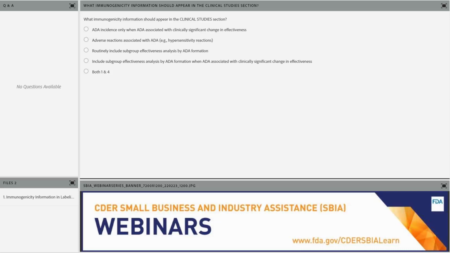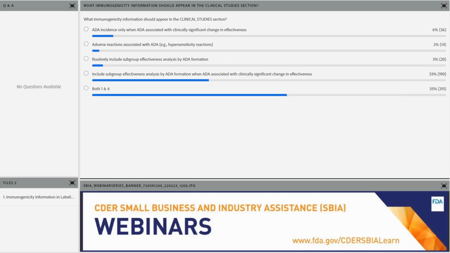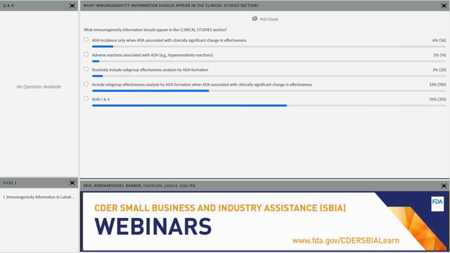Okay, great. I think we have a sufficient response. The answer is include subgroup effectiveness analysis by ADA formation when ADA is associated with clinically significant changes in effectiveness. So as stated earlier, ADA incidence will only be included in subsection 12.6. We don't want to routinely include subgroup efficacy analyses.